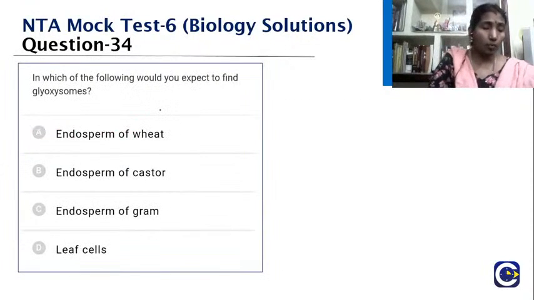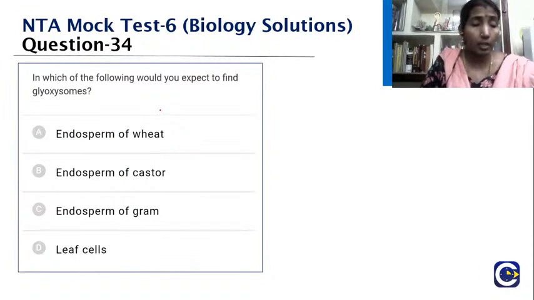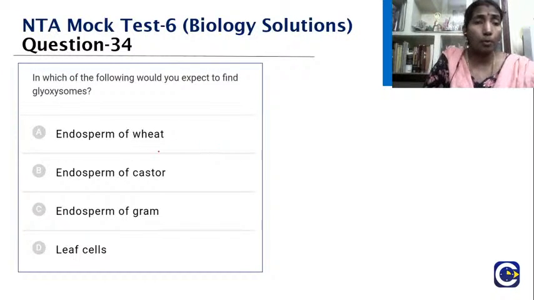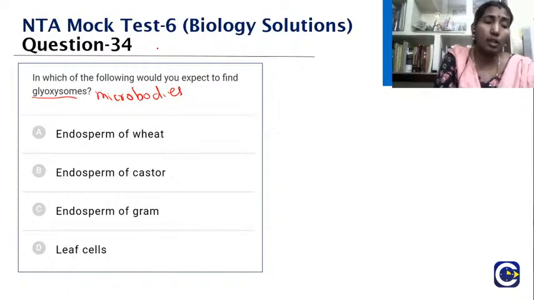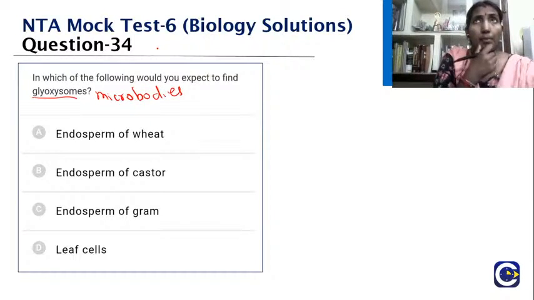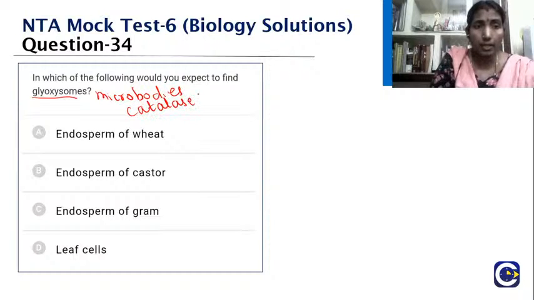In which of the following would you expect to find glyoxysomes? Endosperm of wheat, endosperm of castor, endosperm of gram, leaf cells. First you should understand what glyoxysomes are. They are microbodies, which are rich in plant cells like castor seeds. They take part in the beta oxidation of fat. They possess one important enzyme, catalase, that is very important for glyoxysomes.